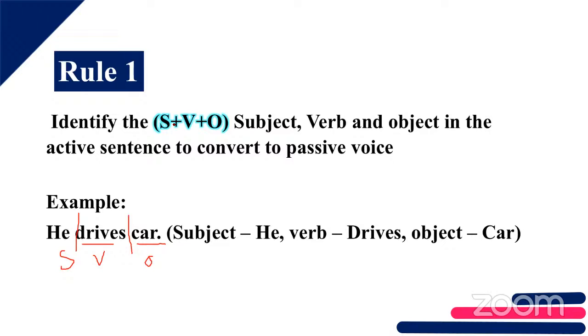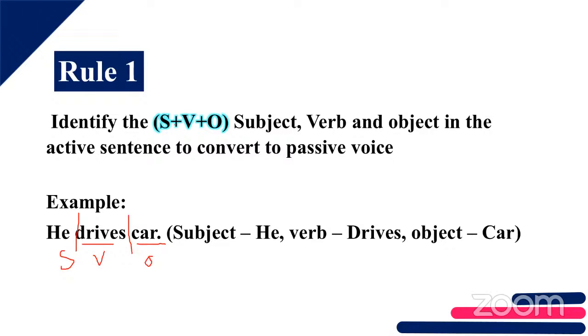So when a sentence is given, you should know how to split which is the subject in the sentence, which is the object, and which is the verb. Is that clear? Is the first rule clear for you? Yes, Kana, what happened? Tell me. You have any doubt? No, ma'am. I want to tell the answer, ma'am. Okay, fine. So is the first rule clear for everyone? Yes, ma'am.